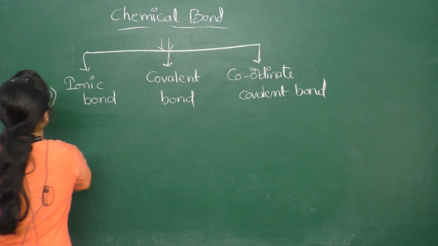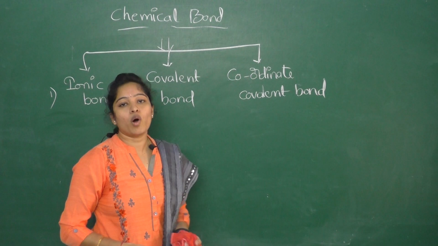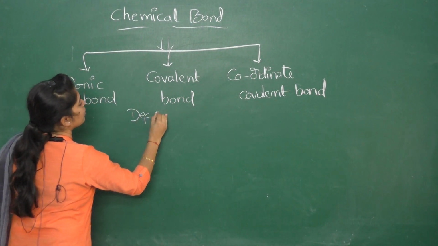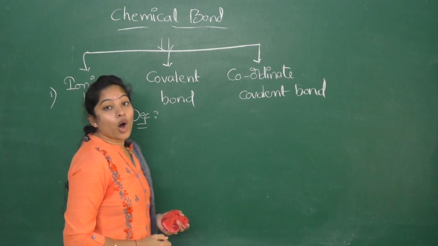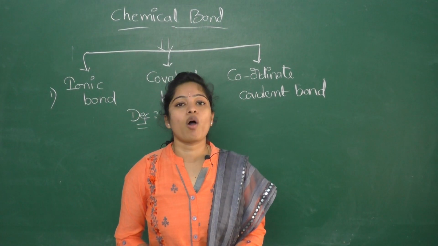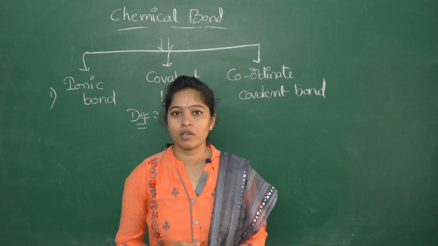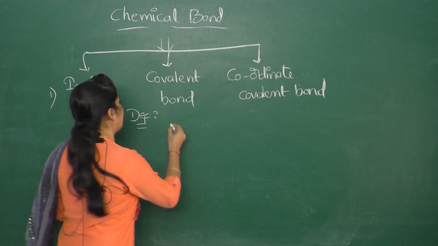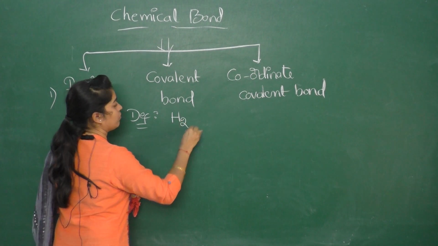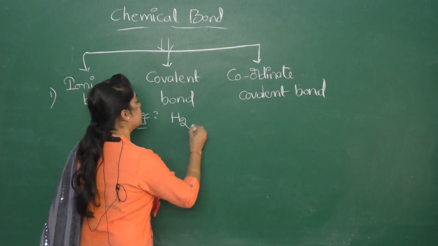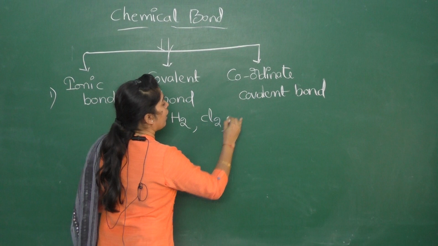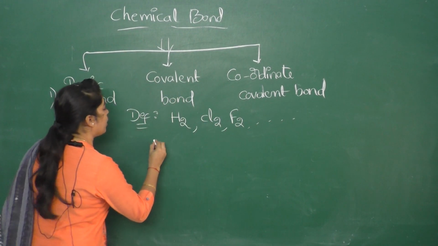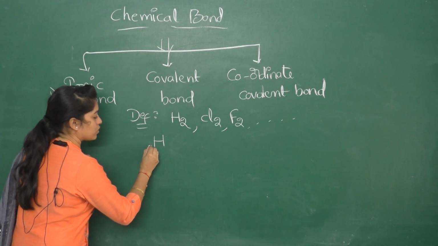This is also one type of chemical bond. So what is covalent bond? The bond formed due to the sharing of electrons. For example, H2, Cl2, F2 and so on. So the first example is hydrogen.